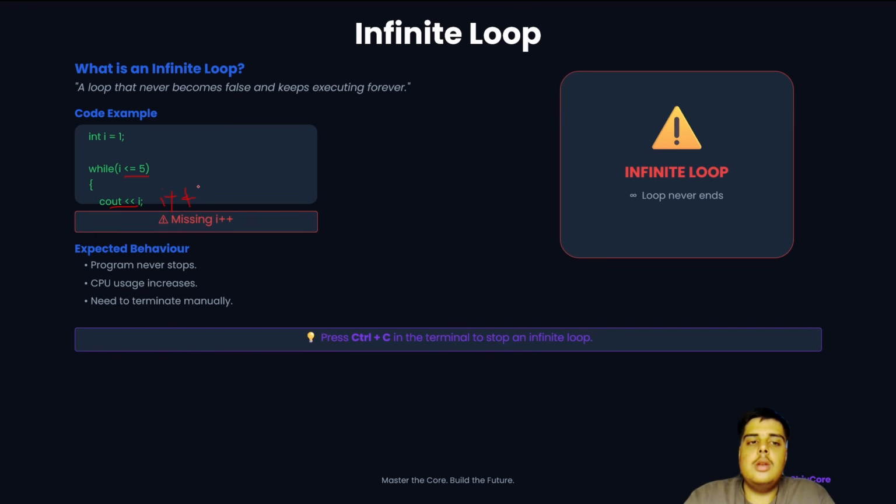It will just keep going because the value of i is not increasing, so it will never reach 5. It will be just 1 always, the program will never stop, and your CPU usage increases. You need to terminate it manually then. Simply press Ctrl plus C in the terminal to stop an infinite loop. If you are trying it yourself, you can also do this.